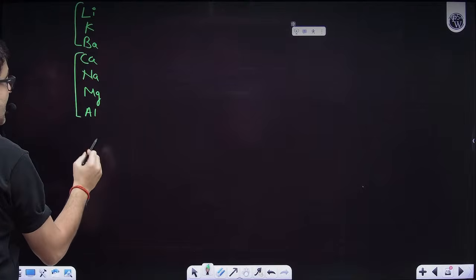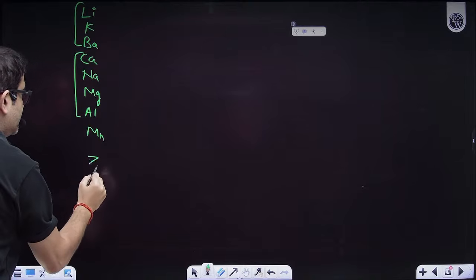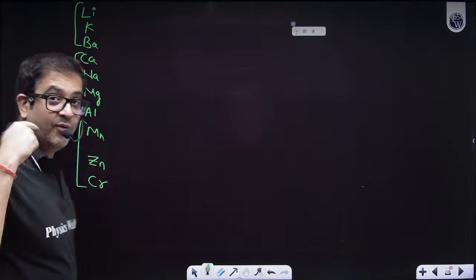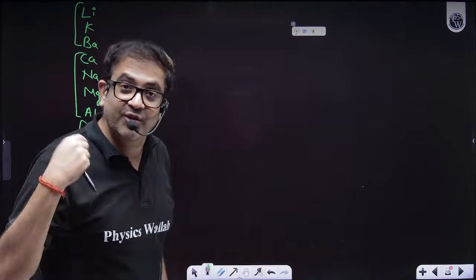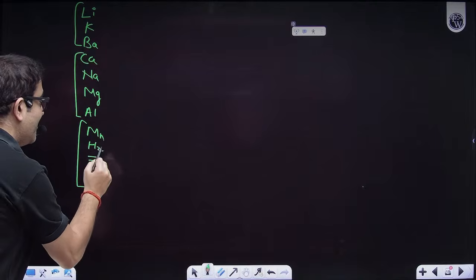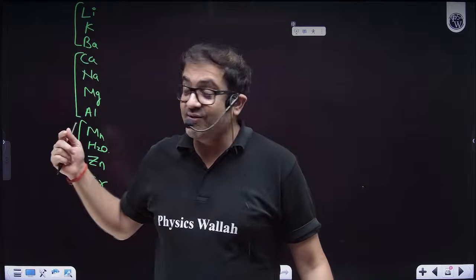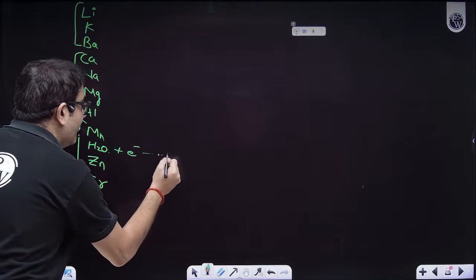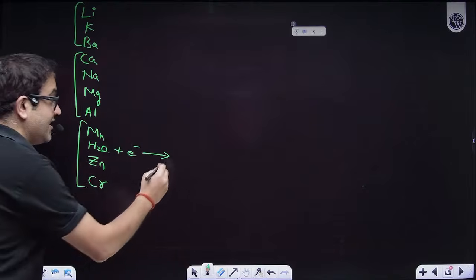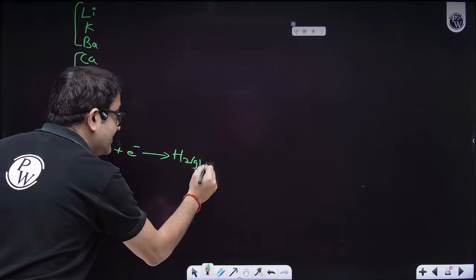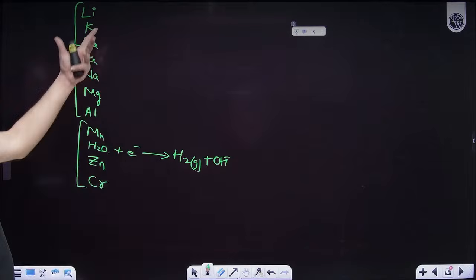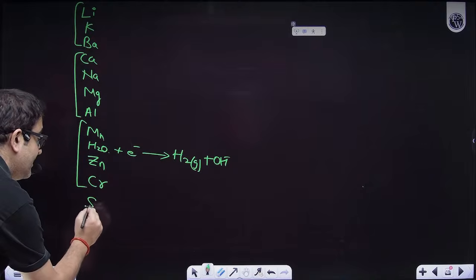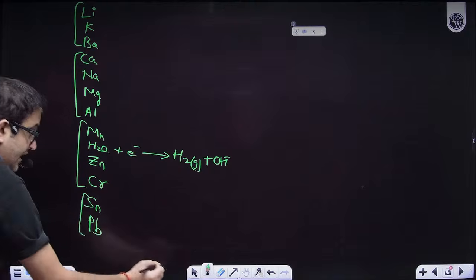Ka na magal, after that manjan kar. Before, beneath manjan, how manjan kar as in you brush your teeth. For brushing your teeth you need water. So this is reduction potential. How do you do the reduction potential of water? Water takes electron, and who will take the electron in water? Hydrogen in H plus, in +1 state. So it will form hydrogen gas and will give OH minus. So what is my rhyme? Li ka ba kana magal manjan kar. Then we have sun pub, and then we have hydrogen.